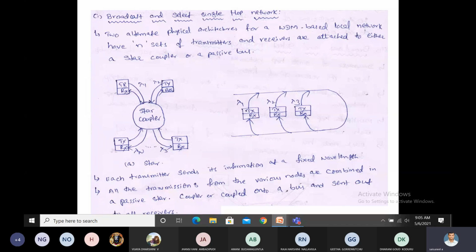Not only in the star coupler, in bus topology also we need a tunable laser at the receiving section line to convert from one wavelength to another wavelength. That is, wavelength conversion can take place. Here is one of the drawbacks: one node is working with lambda 1, the other node with lambda 3. We need to convert from lambda 1 to lambda 3, and again in the reverse direction from lambda 3 to lambda 1. This is the main drawback. That's why we are going for a multi-hop network.